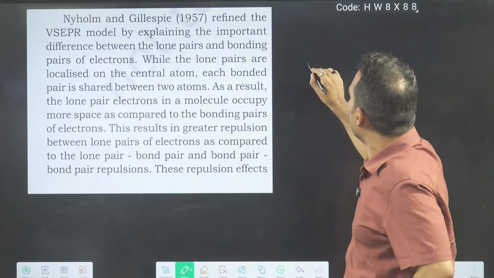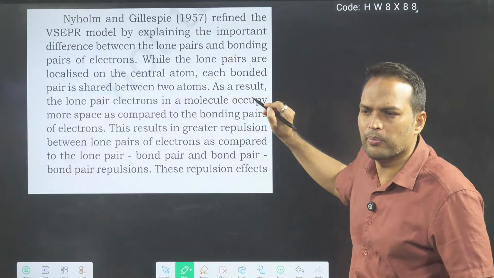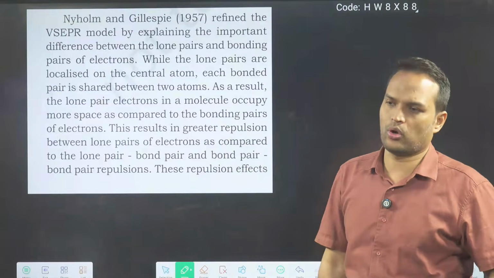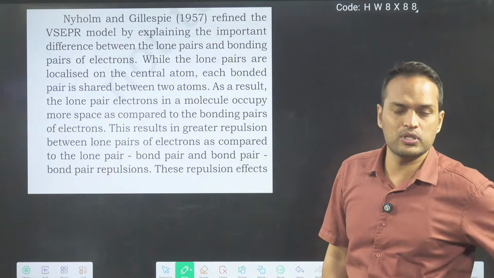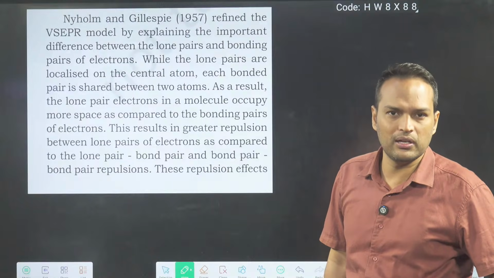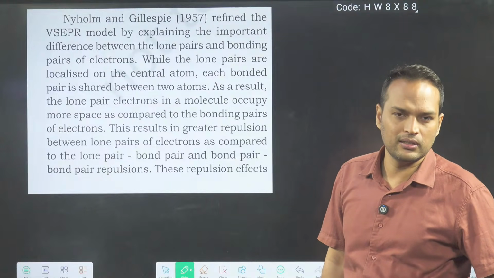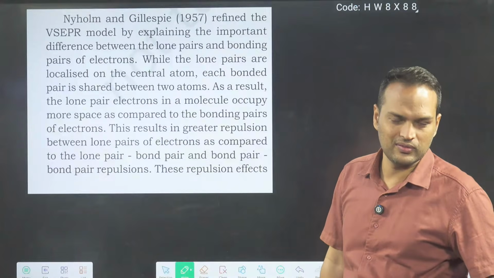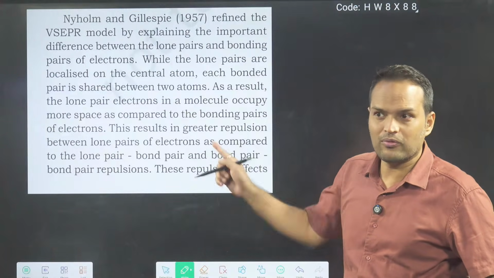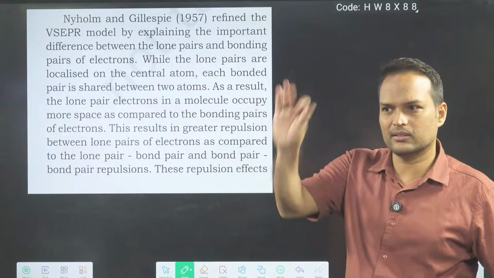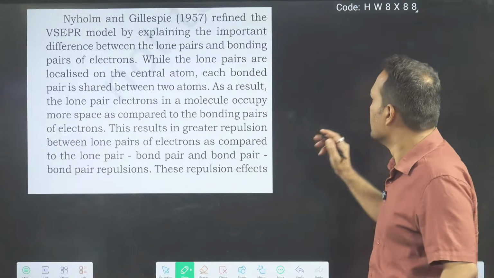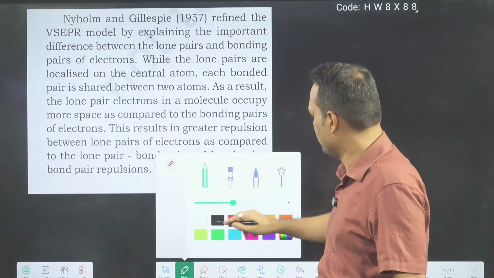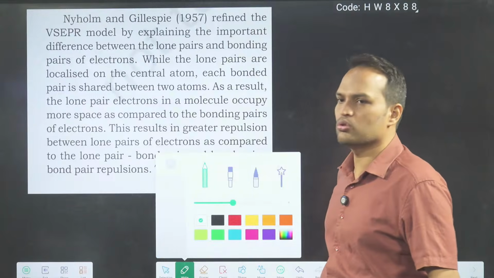We can give you: who explained the importance of lone pair and bonded electron pair, and they will give you options: Sidgwick, Powell, Pauling, Heitler and London, Nyholm and Gillespie. Now if you have not read the lines of NCERT, so what happened na, these scientists in 1957 told this only.